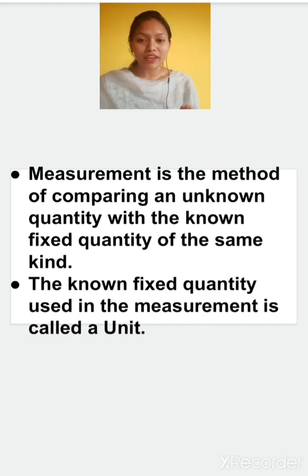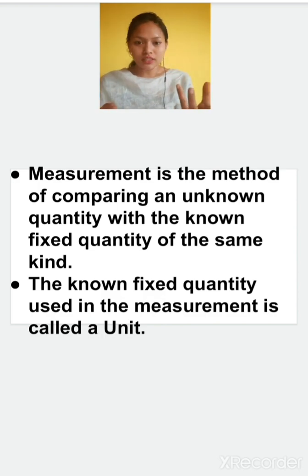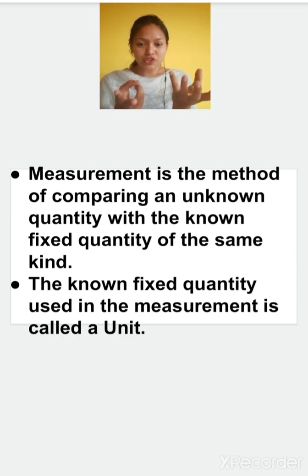As we said, when we buy vegetables or fruits, we use 1 kg as a standard unit. It's standard, it is fixed. 1 kg is fixed, and what is not fixed? The weight of fruits and vegetables. So this is measurement. Measurement is the method of comparing a known quantity and an unknown quantity. Known is the weight and unknown is, in this case, fruits and vegetables. So we are comparing both things, the kg and the weight of fruits or vegetables or anything else. So that is measurement. Measurement is the method of comparing an unknown quantity with the known quantity of the same kind.